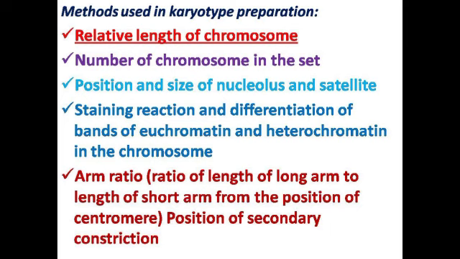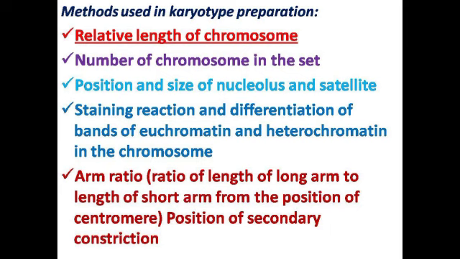Usually, karyotype is prepared when the cell is in metaphase stage, where one can identify the metacentric chromosome very clearly. And there are different types of karyotype preparation. Depending upon the relative length of the chromosome, number of chromosomes in the set, position and size of the nucleolus and satellite chromosome, staining reaction and differentiation of the bands of euchromatin and heterochromatin in the chromosome.